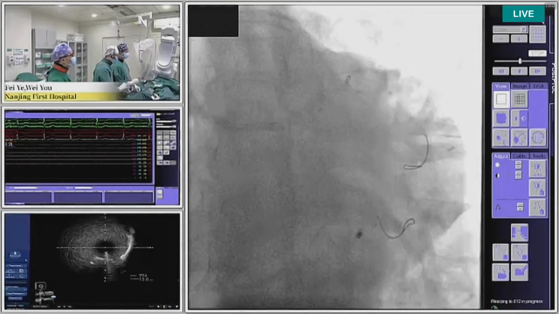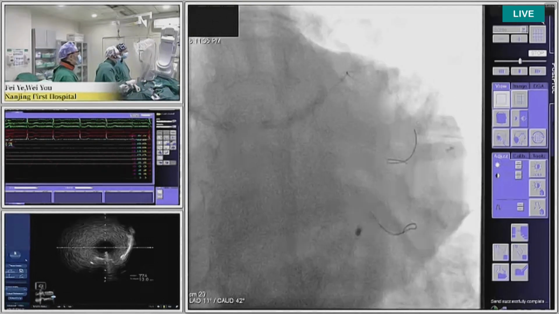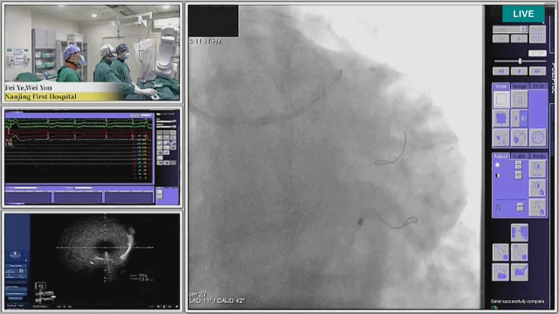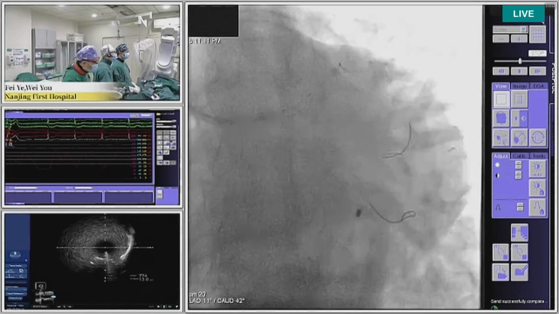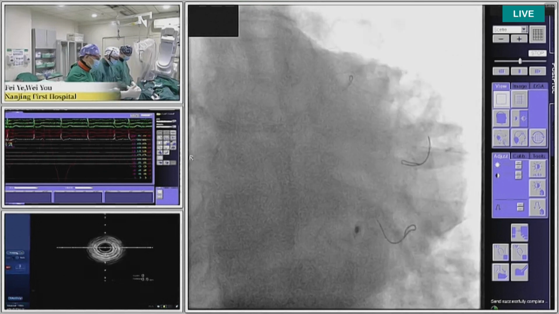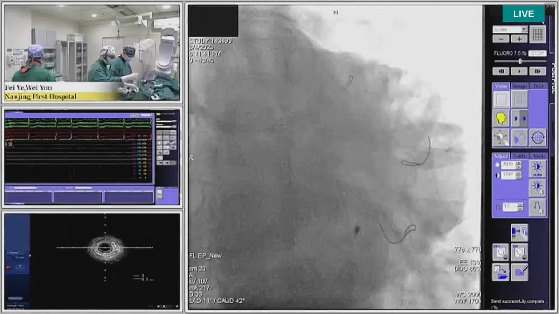Yes. 3.5 for optimization of the LED and okay, done. After that we check the IVUS. Doctor, only 4 minutes left for your procedure. So after final POC, would you recheck the IVUS for both vessels? Yes, absolutely.